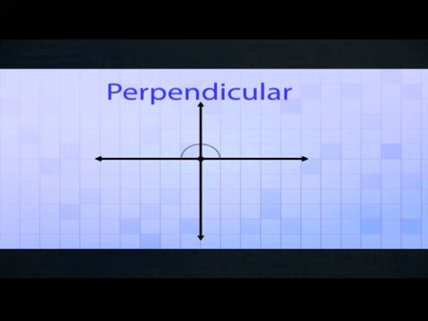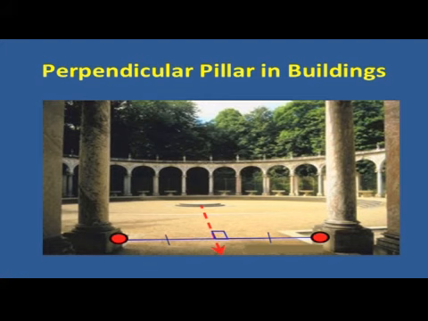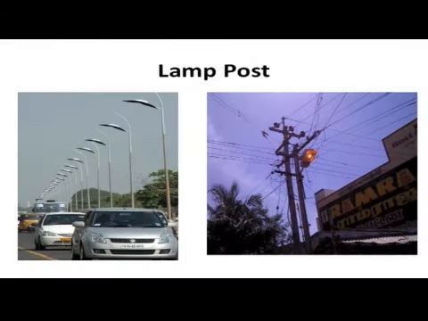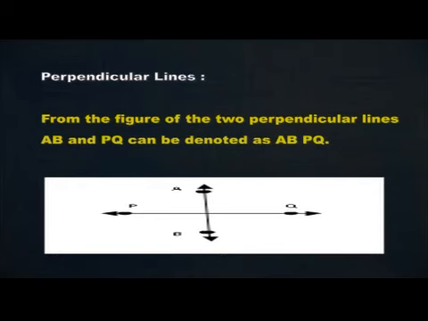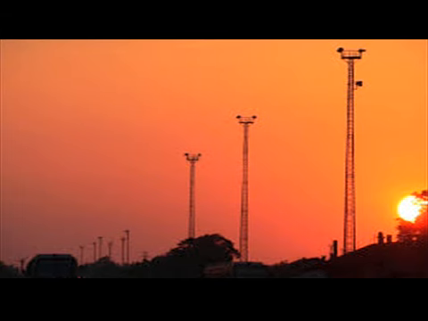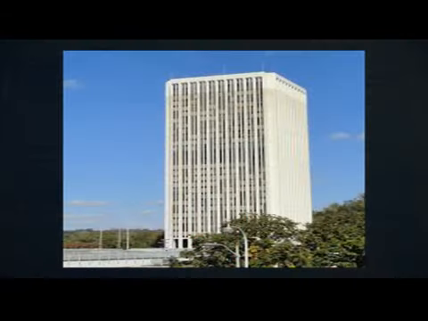Next, we will see about perpendicular lines. Normally, we would have seen perpendicular pillars in buildings. We would have observed that these pillars stand perpendicular to the floor. We already know these are perpendiculars. From the figure, the 2 perpendicular lines AB and PQ can be denoted as AB perpendicular to BQ. Flag post, cell phone tower, tall buildings are all perpendicular to the floor.